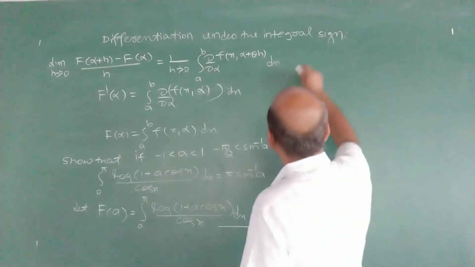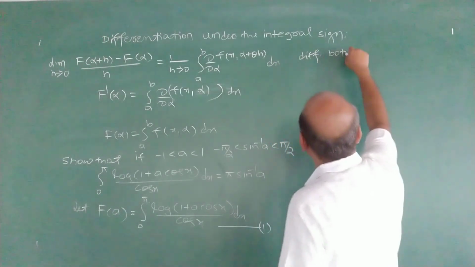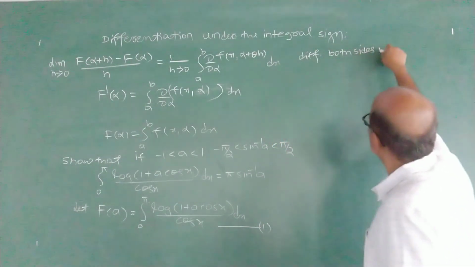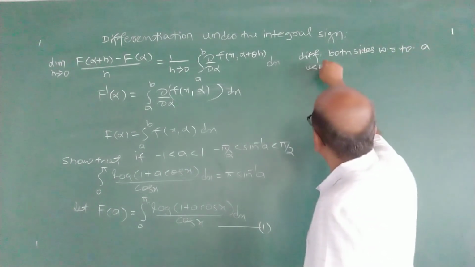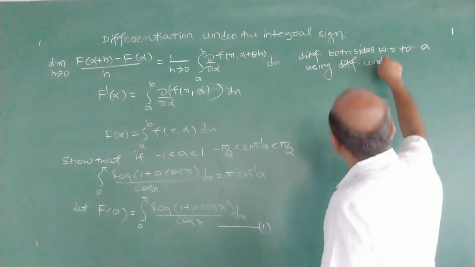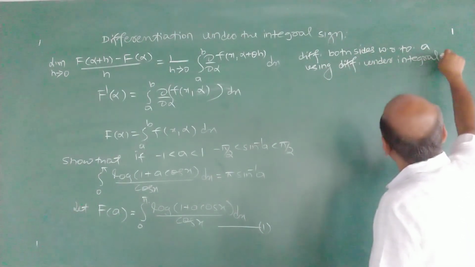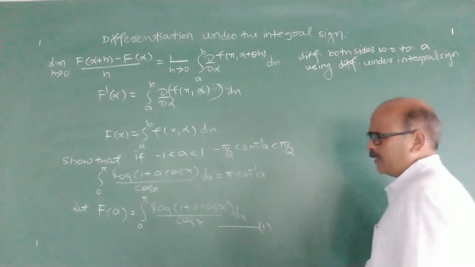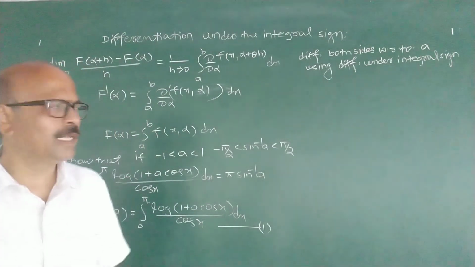Next step is differentiate both sides with respect to a using differentiation under integral sign, or Leibniz rule of differentiation under integral sign.